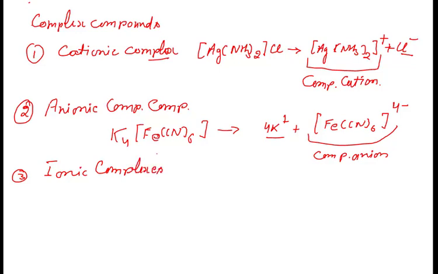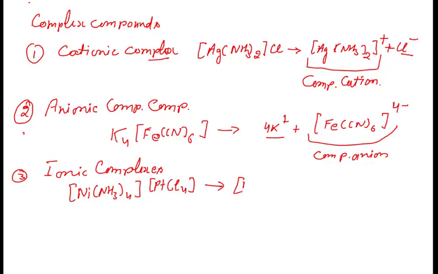Ionic complexes means that both species have complex ions. For example, [Ni(NH3)4][PtCl4]. Now this is an ionic complex. How will it ionize?